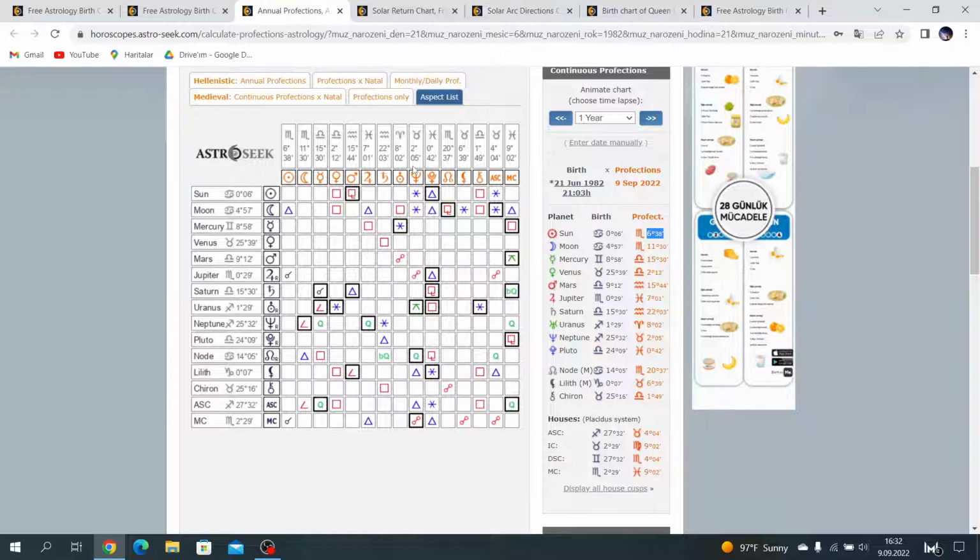Look at this, it conjuncts IC. Again, a Neptune connection. In Queen Elizabeth's chart, Neptune conjuncts MC by solar arc. In King Charles' chart, solar arc Neptune, and solar arc IC conjuncts Jupiter, very similar combinations.